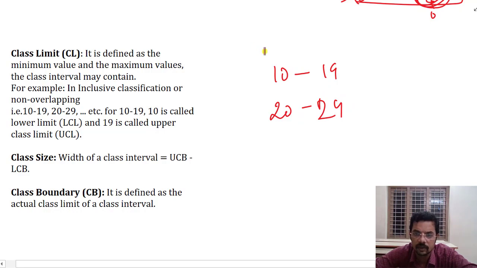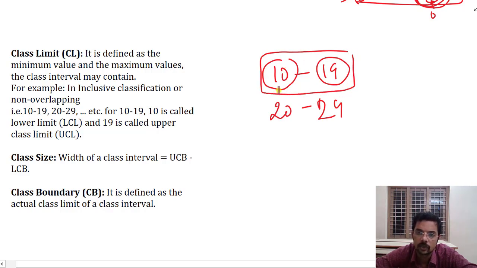Then we call 10 the lower limit, and this is called the upper limit of the class 10 to 19.